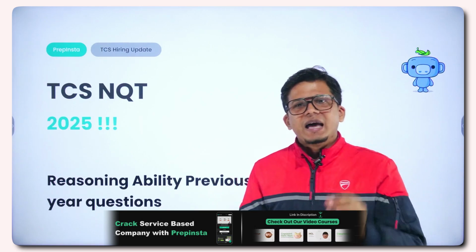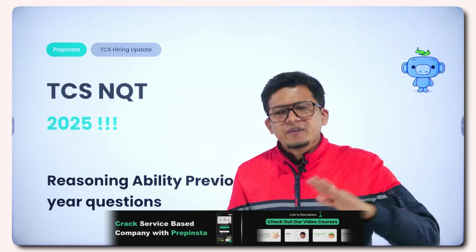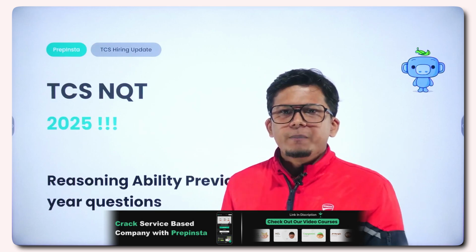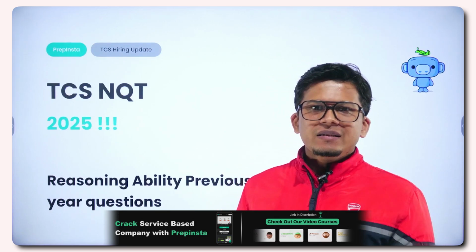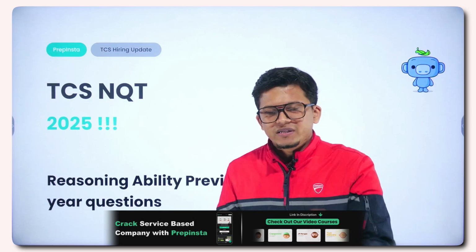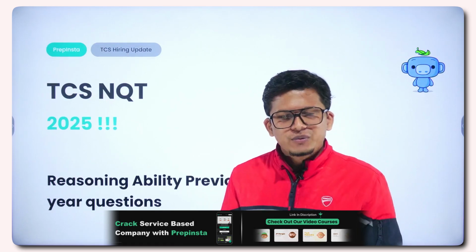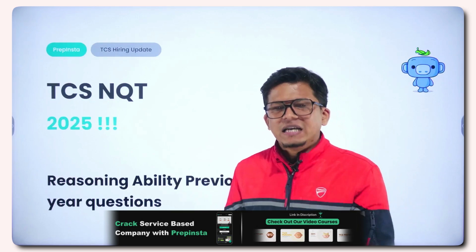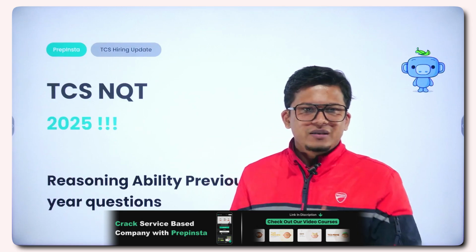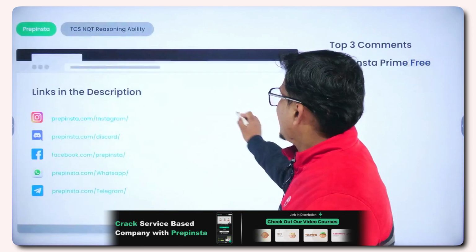Because we have analyzed the previous year question papers of TCS for different years, and we have come to a conclusion that TCS is following the same trends. That is, the variety of questions is going to be the same. The only alteration is in the digits and the values. So if we just practice the previous year questions, we can definitely nail this particular examination. So let us start the session and see what I have for you.